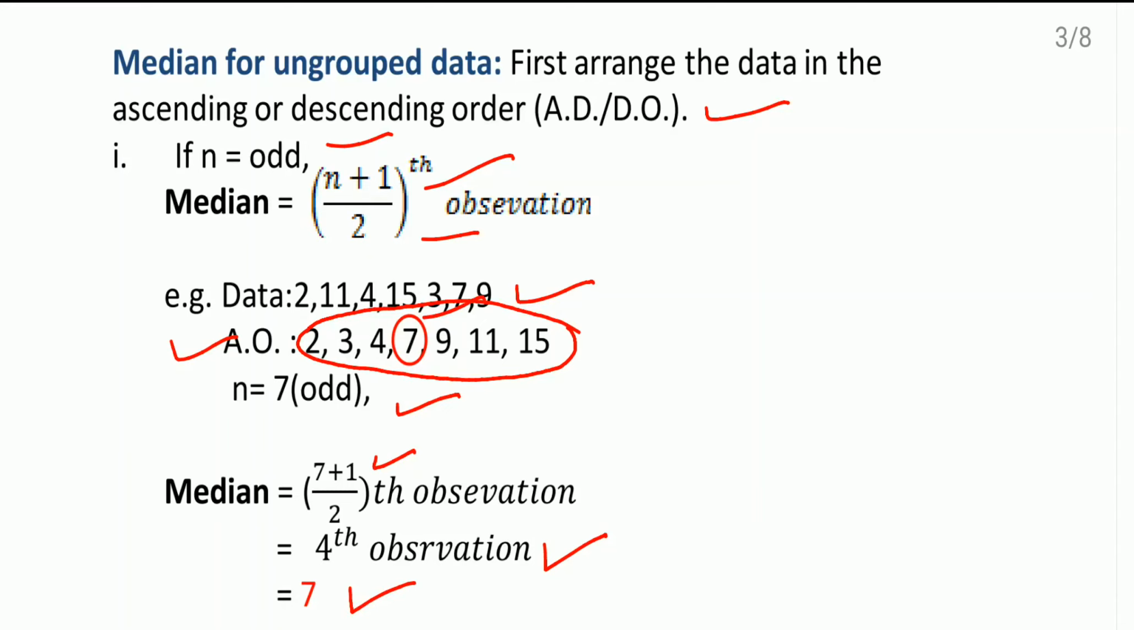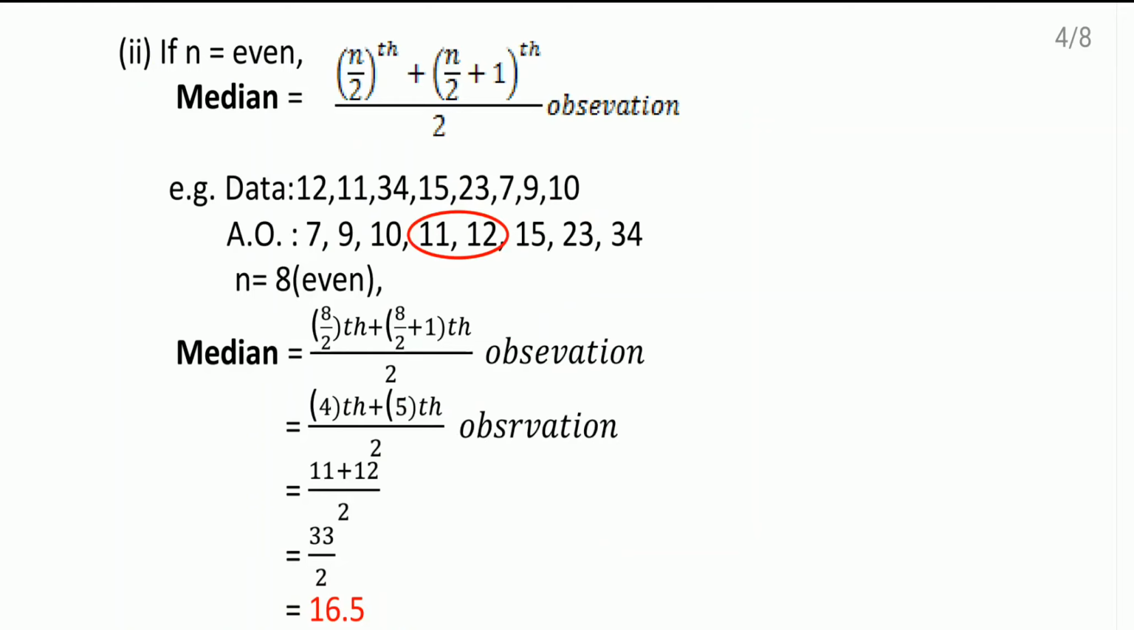Right? Now, if the total number of observations is even, then look at the formula here. Median is equal to the n by 2th observation plus the (n by 2 plus 1)th observation, divided by 2. Right? Now see here. This is the data given. I have written that data in ascending order here. After counting the number of observations, the number is 8 and 8 is an even number. Whenever an even number is there, look at the formula.